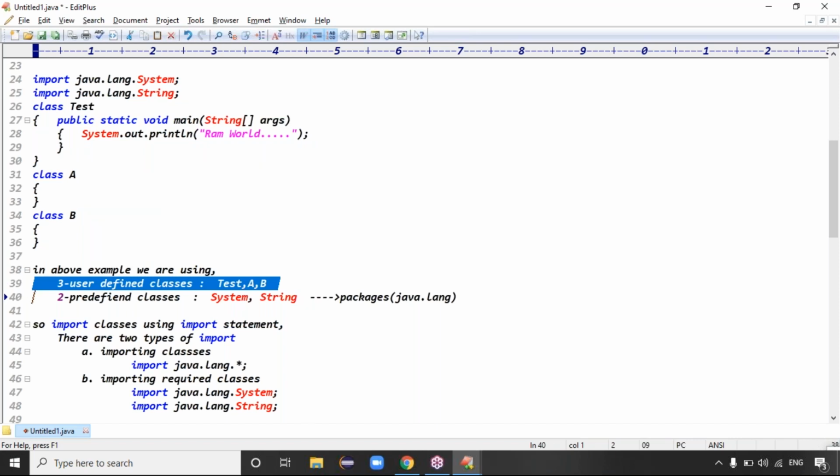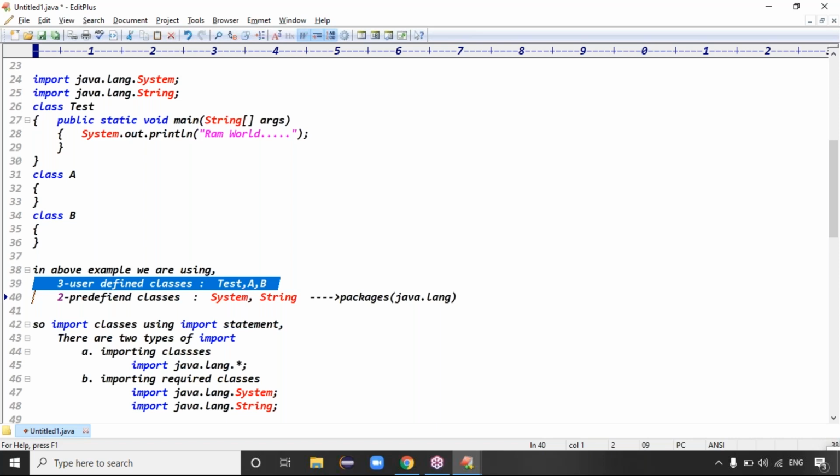Guys, how many user defined classes are we using? 3. The 3 user defined classes are the Test class, A class, and B class, right? And how many predefined classes are we using? 2. What are the two? System and String. But these classes belong to which package? java.lang.